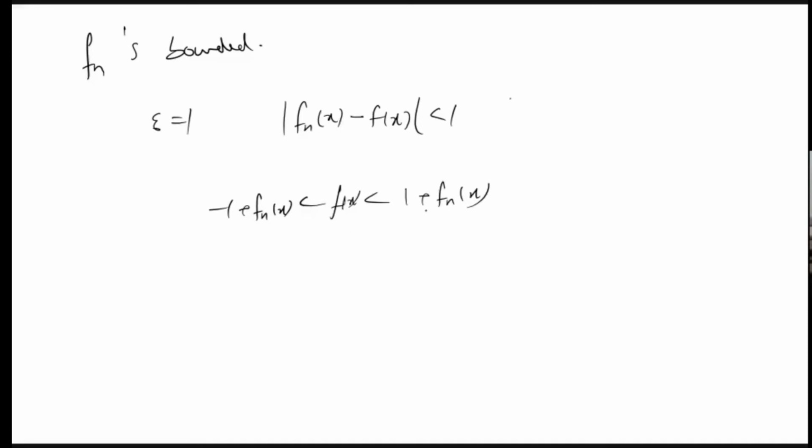So f(x) is in between this. If f(x) is not bounded above, then this will create an issue, since we know that Fn is bounded. If Fn(x) is not bounded below, then this will also create an issue. So this is a very simple proof that if all Fn's are bounded, then the convergent thing also must be bounded. But we need uniform convergence.